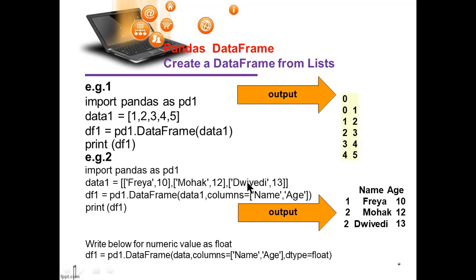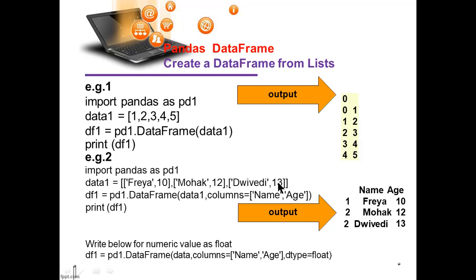These values are held here, and df1 equals pd1.DataFrame, with data1 assigned here and columns equal to name and age. These are the columns. Print the data frame. It will assign name as a column, age as a column, and the values will be displayed below.